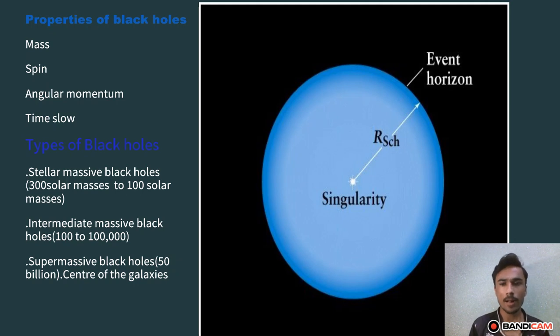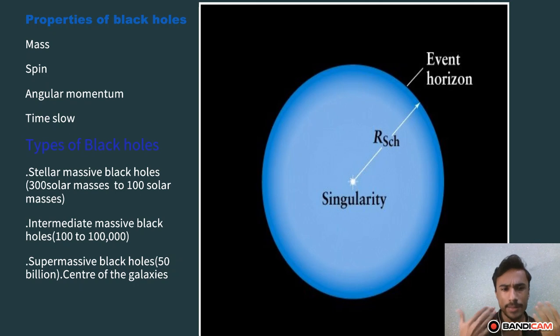Now come to the properties of black holes. Black holes are real, and we physicists discovered them, not science fiction movies. Black holes have certain properties. They have mass, they spin, they have angular momentum, and their angular momentum is conserved. And the rate of time runs slower in a black hole than here on Earth.